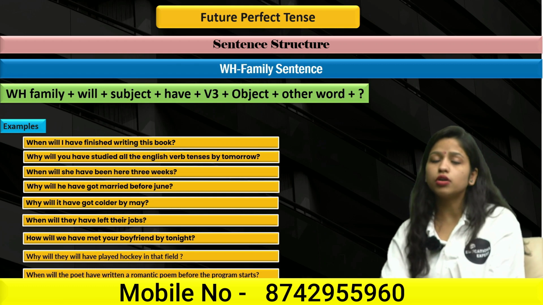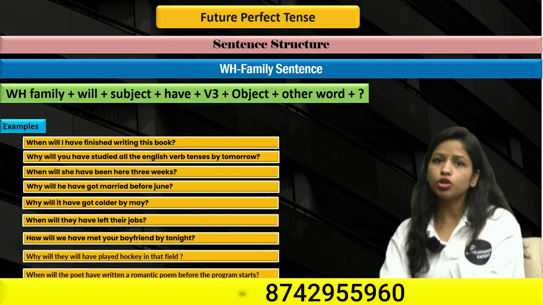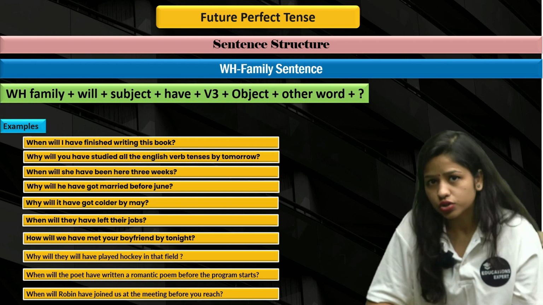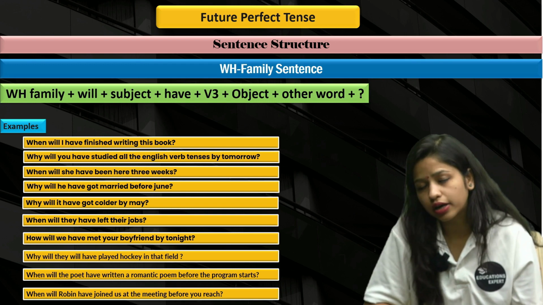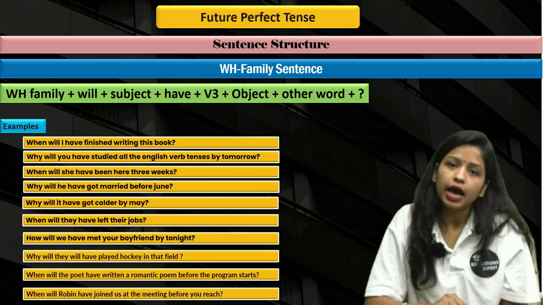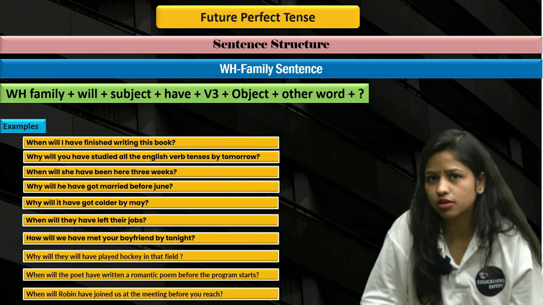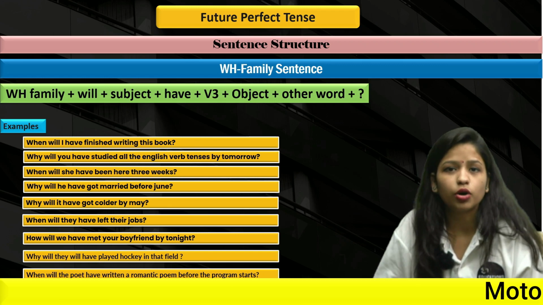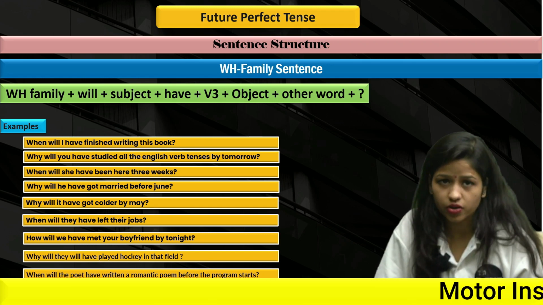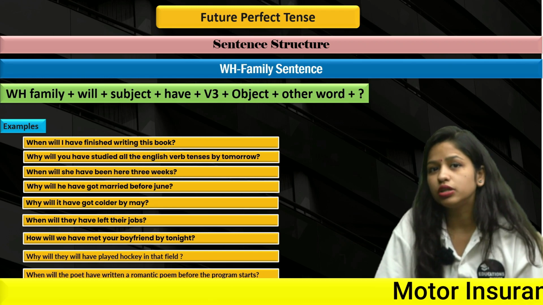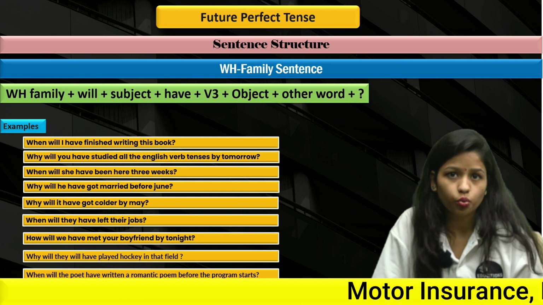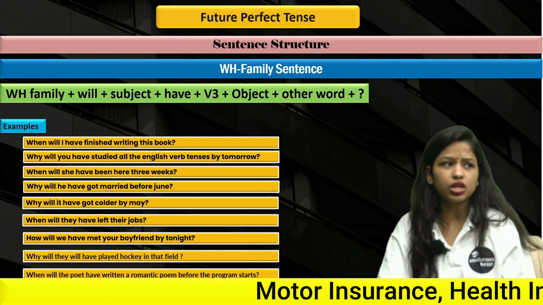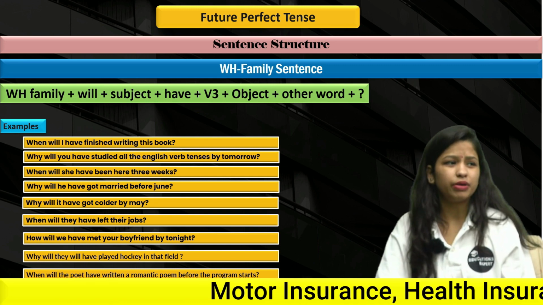So if you look at these sentences more closely, you will get to know that you cannot answer these as yes or no. This is the only difference between interrogative and double interrogative sentences. At the time of interrogative, you need to answer the question either in yes or no. And when we are talking about double interrogative sentences, that means WH family sentences, at that time you need to give the explanations as well. Clear?